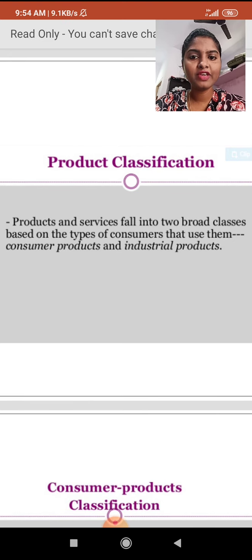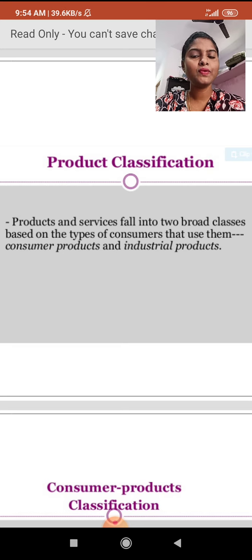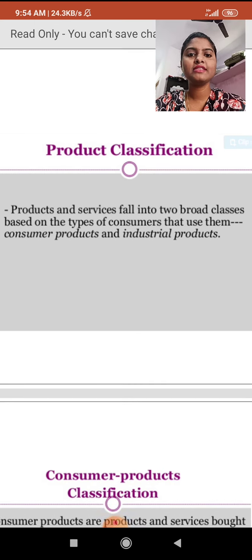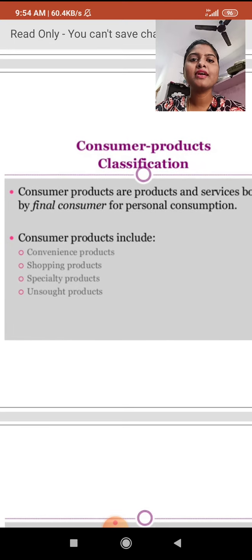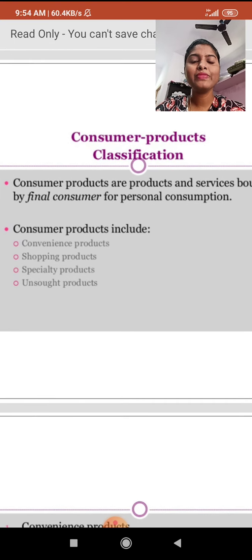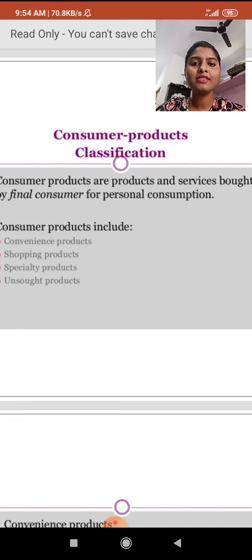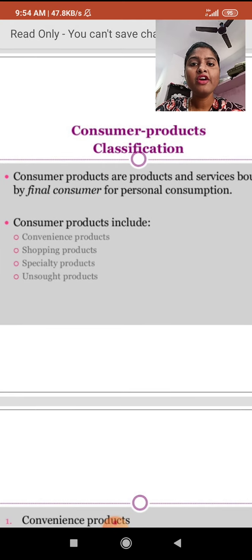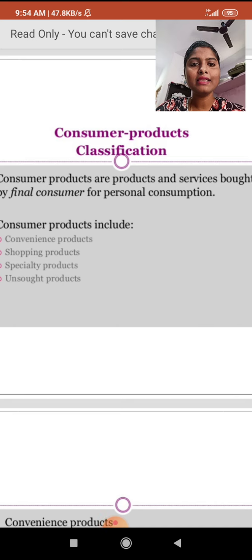These are the two types of product classification. How are they classified? Depending upon how the consumer uses them. First one is consumer products and the next one is industrial products. What are consumer products? Consumer products are products and services bought by the final consumer for personal consumption.